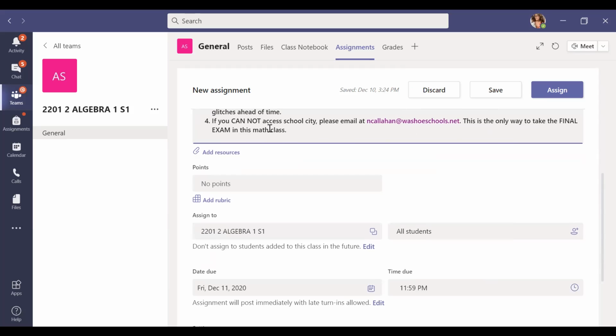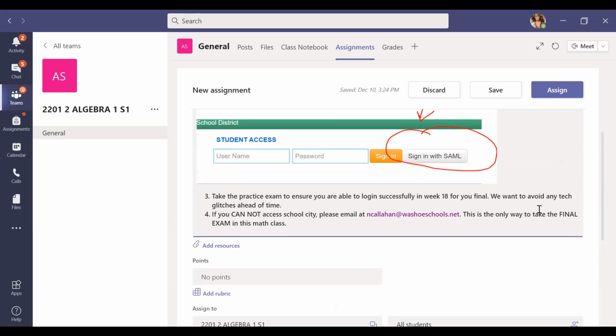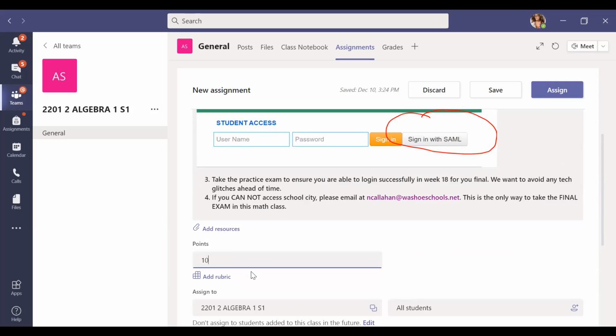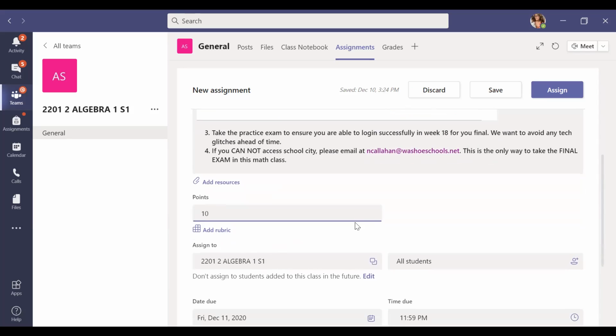If you cannot access School City, please email me. This is the only way to take the final exam in this math class. So you really do not have any other options. If you do that, okay, and you take the practice exam, it's very easy. It's not super hard like Algebra 1 related. It's more like 3rd or 4th grade math related.